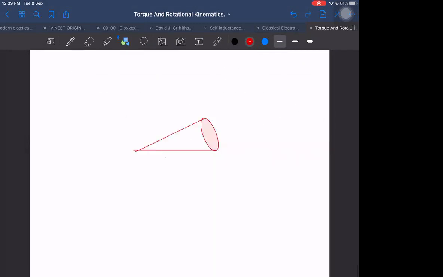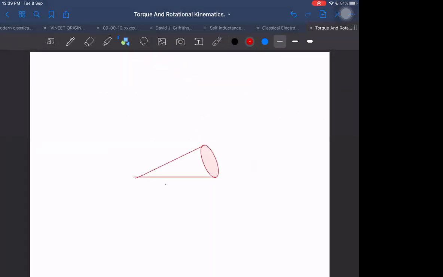Similarly, angular momentum will be Ix omega x plus Iy omega y plus Iz omega z. Similarly, kinetic energy will be half Ix omega x square plus half Iy omega y square plus half Iz omega z square.